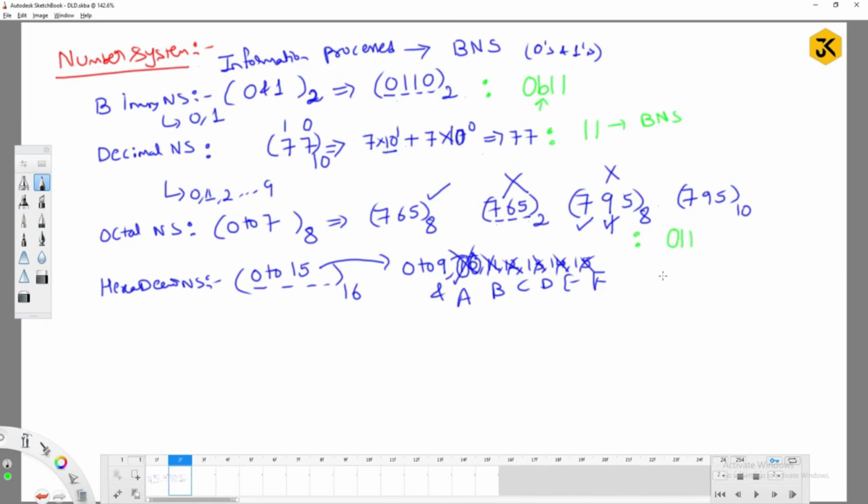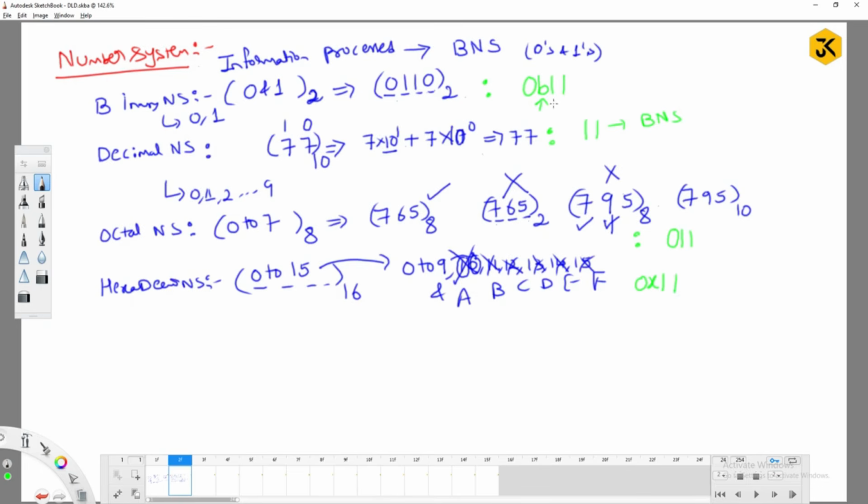Similarly, if I am going to give the same number 11 to the system, it also thinks that it is a decimal only. But to make the system understand that it is a hexadecimal number, I have to compulsorily start with 0 followed by either small x or capital X. If I write it like this, the system will think that this 11 will be considered under hexadecimal number system.